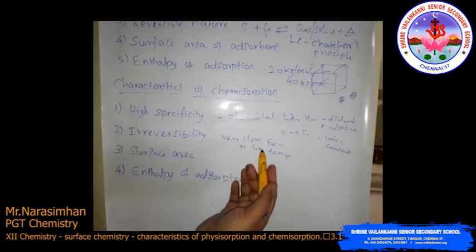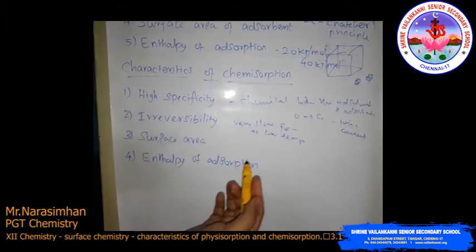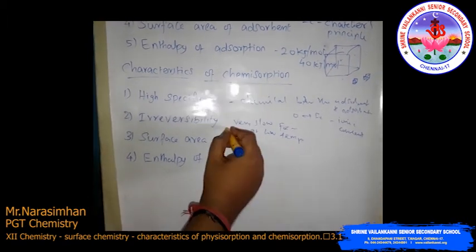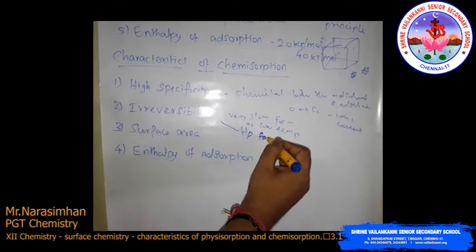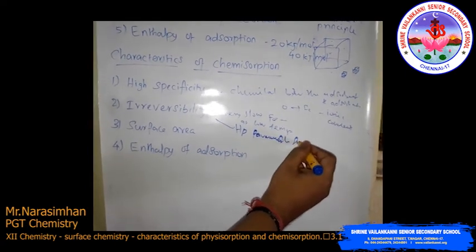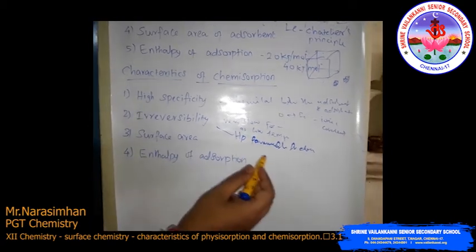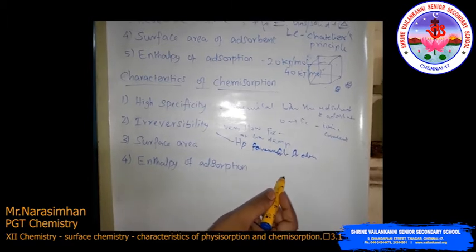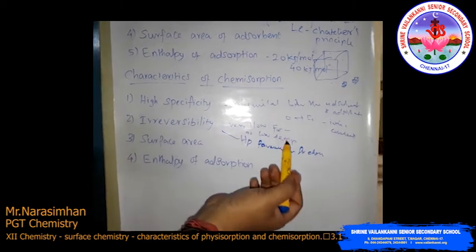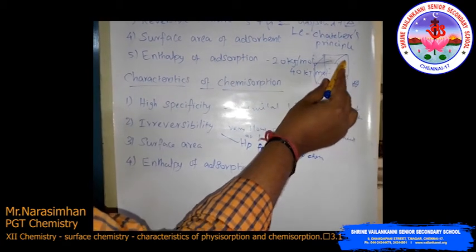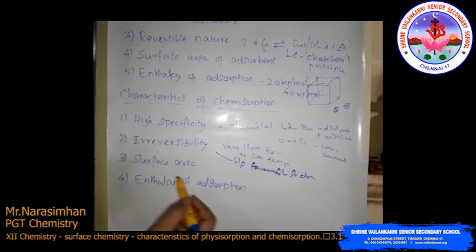Physisorption of the gas occurs at low temperature. Then usually high pressure is also favorable for chemisorption. Then the surface area: here also the same, it increases with the increase in surface area. Suppose a cube is cut into 100 pieces, that increases the surface area.